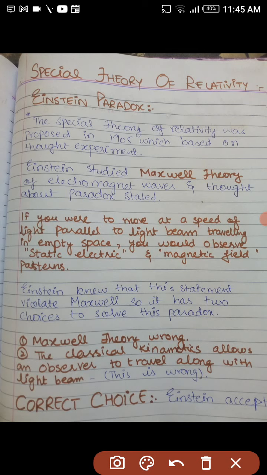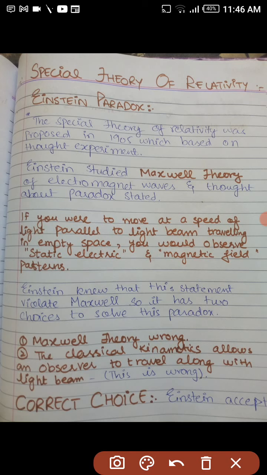That means classical kinematics, which is another branch of physics, should allow the observer to travel with the light beam, because I have told you about the impossibility or possibility of an observer moving with the speed of light. It is nearly impossible to travel with the speed of light. So he thought that Maxwell theory should be wrong, or else classical kinematics should allow an observer to travel with the speed of light.